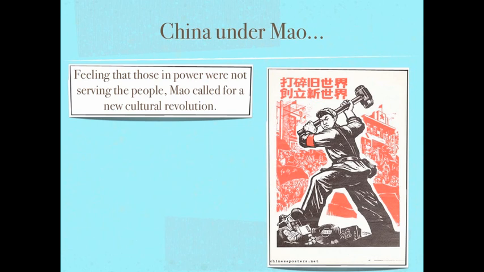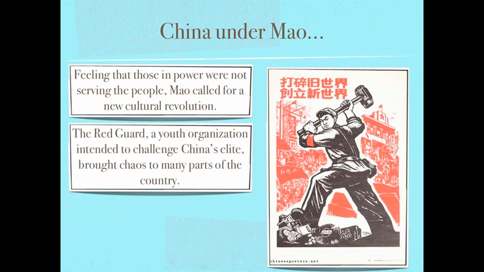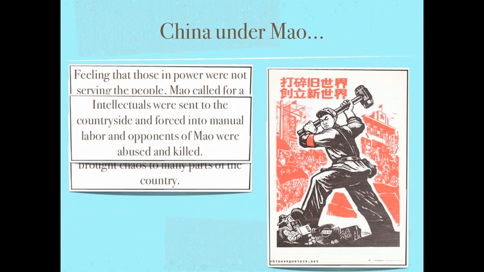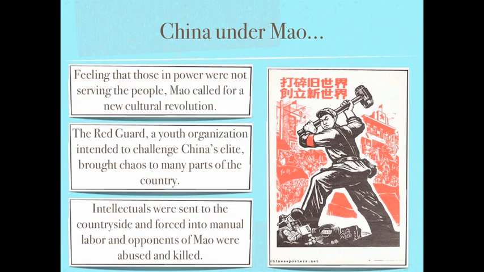Feeling that those in power were not serving the people, Mao called for a new cultural revolution. The Red Guard, a youth organization intended to challenge China's elite, brought chaos to many parts of the country. Intellectuals were sent to the countryside and forced into manual labor, and opponents of Mao were abused and sometimes killed.